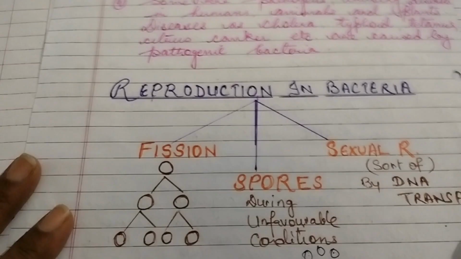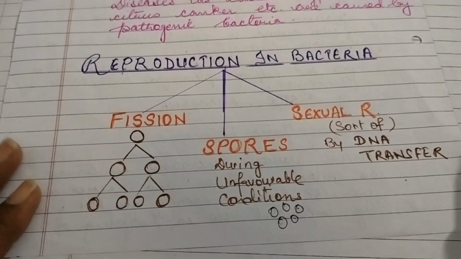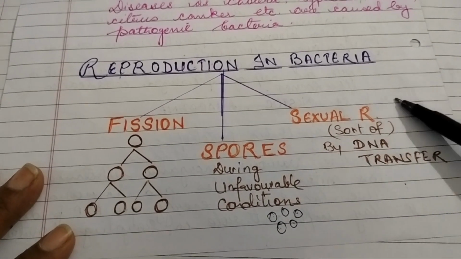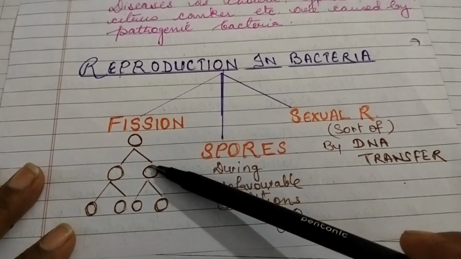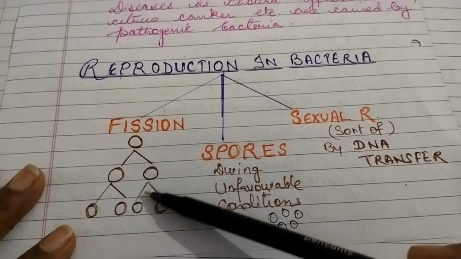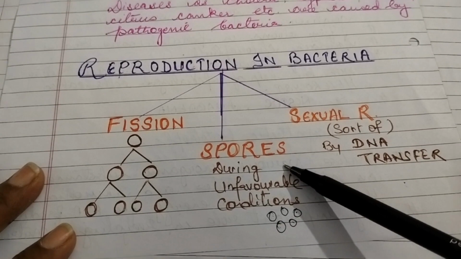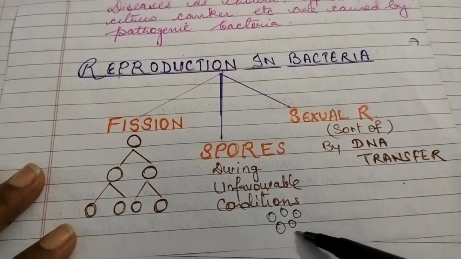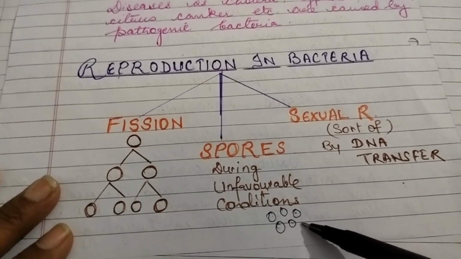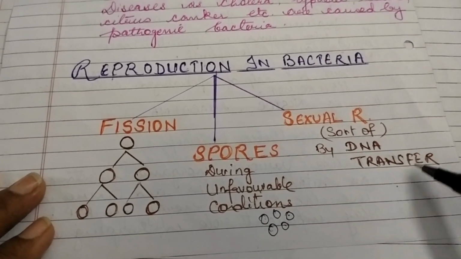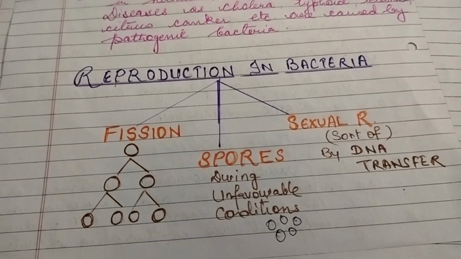So how do bacteria reproduce? They reproduce in three ways: by fission, by spore formation, and by sexual reproduction. What is fission? One cell forms two, two forms four, and so on. What is spore formation? During unfavorable conditions, bacteria form spores. Each spore grows into an individual bacterium. And what is sexual reproduction? It is by the transfer of DNA, and it is a sort of sexual reproduction.